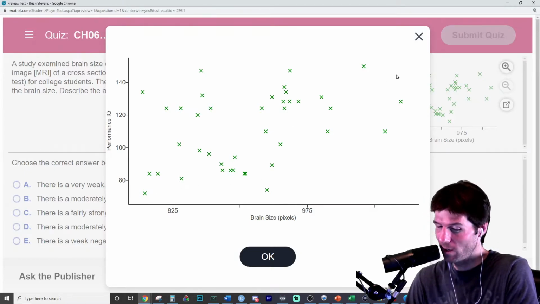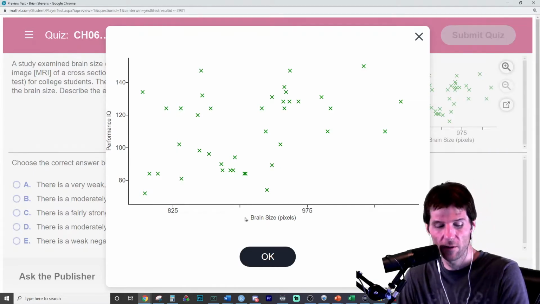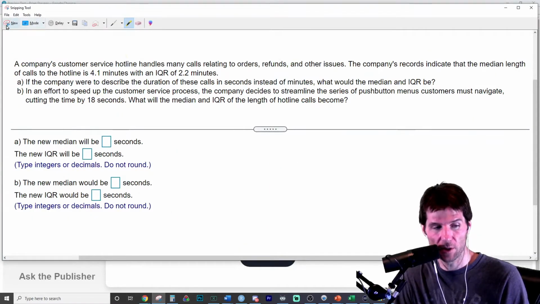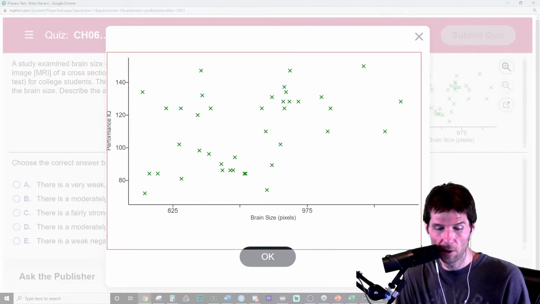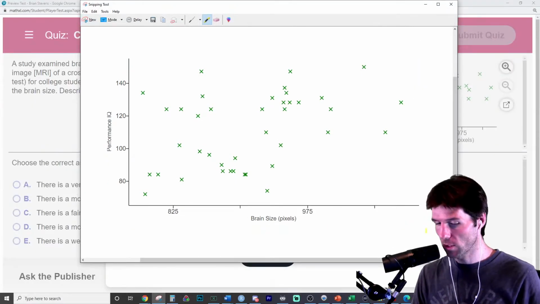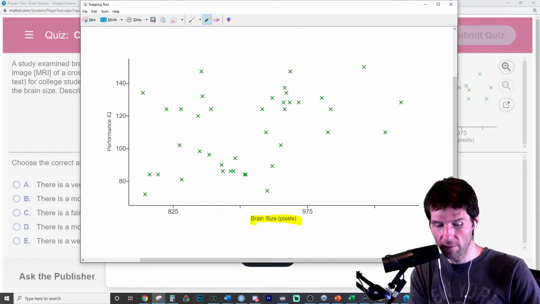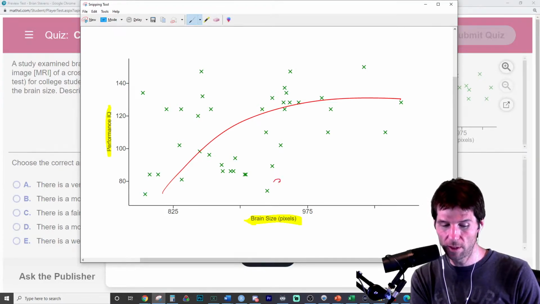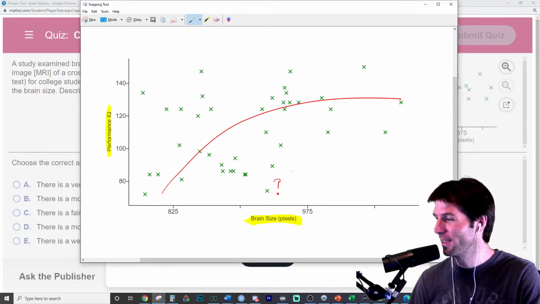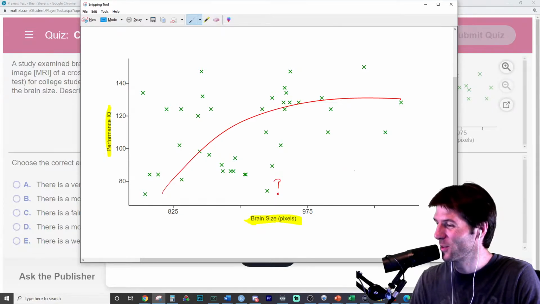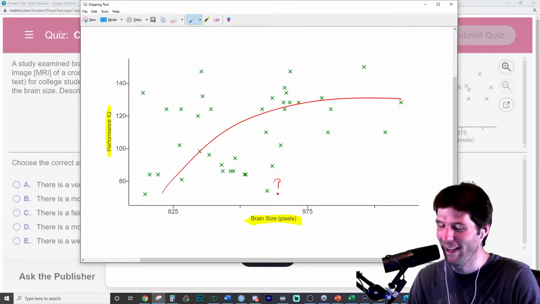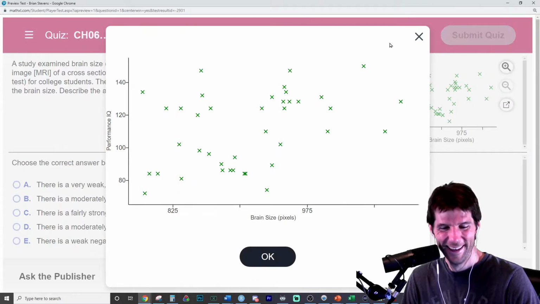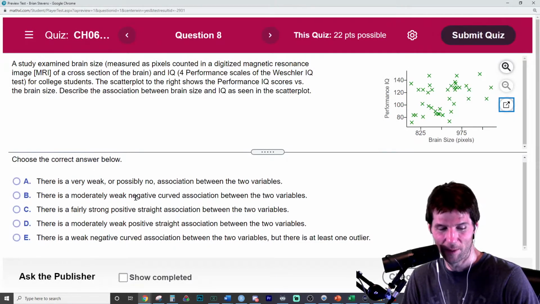Is this straight enough? Straight enough means it's well described by a straight line. So when we look at QQ, straight enough, no outliers. Two quantitative variables, yes. Straight enough, I see an issue right there. No outliers, we're probably good on that. So this one looks to have a straight enough problem.